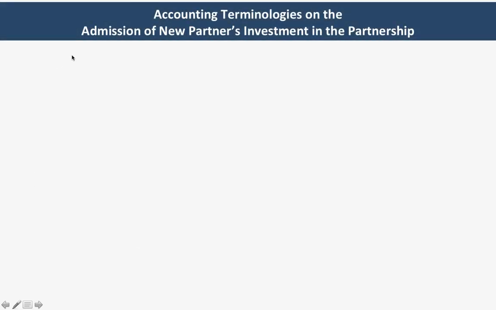Now, class, we will be discussing accounting terminologies on the admission of new partners' investment in the partnership. So what are the accounting terminologies? The first one is the total contributed capital.